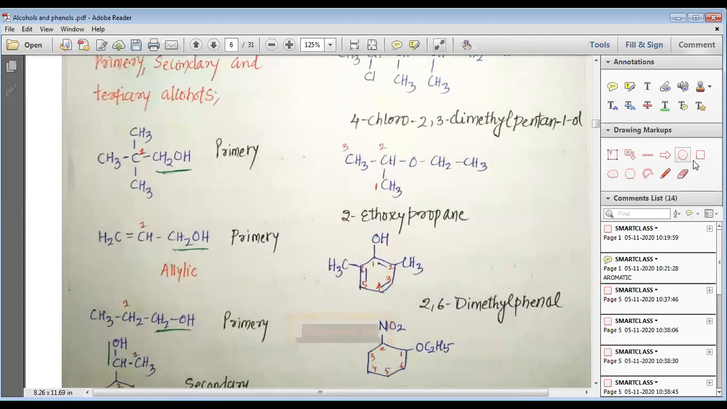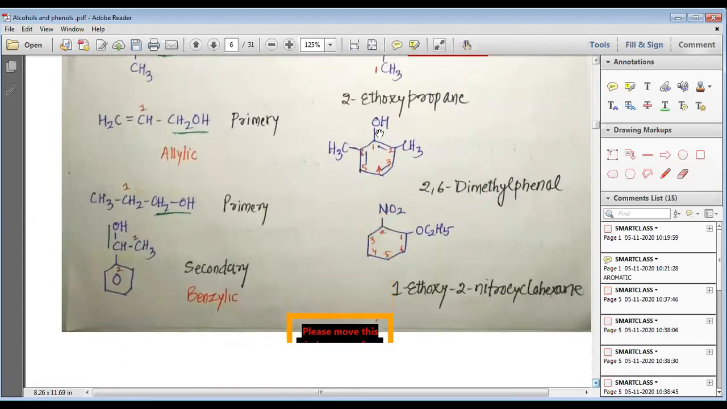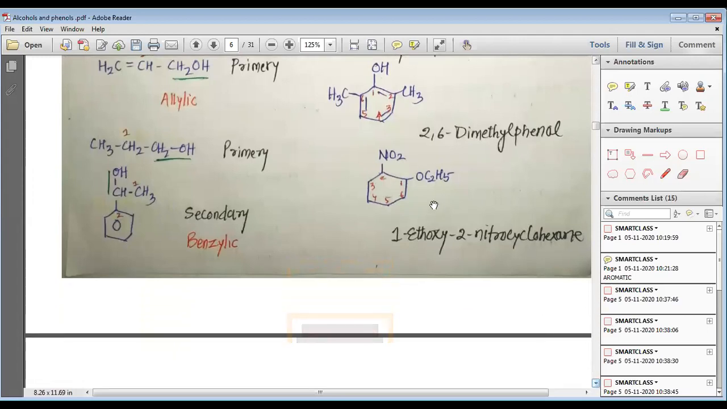Then this is the ether, 2-ethoxypropane. You can see that this is the ethoxy part, which is bonded to the 2nd carbon. So it is 2-ethoxy, and 3 carbons are bonded. So it is 2-ethoxypropane. You can see here that this is the benzene ring. On the 1st carbon we have OH. On the 2nd and 6th carbon we have a methyl group. So it is 2,6-dimethylphenol.